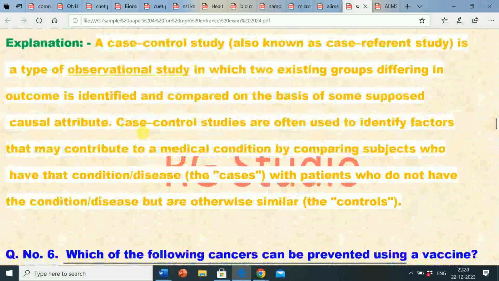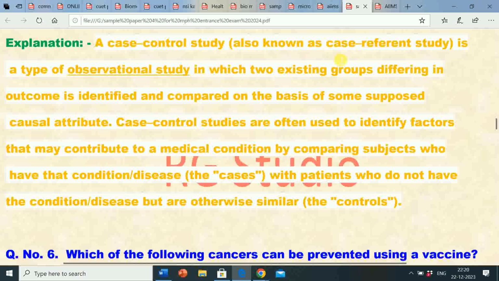Its explanation is: a case control study, also known as case referent study, is a type of observational study in which two existing groups differing in outcome are identified and compared on the basis of some supposed causal attribute. Case control studies are often used to identify factors that may contribute to a medical condition by comparing subjects who have that condition or disease, the cases, with patients who do not have the condition or disease but are otherwise similar, the controls.